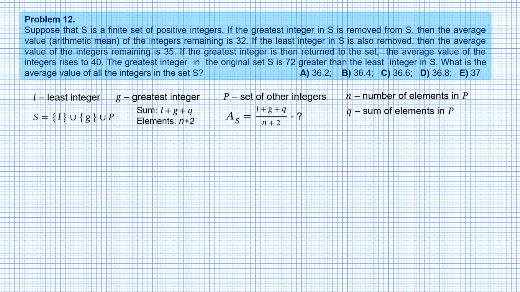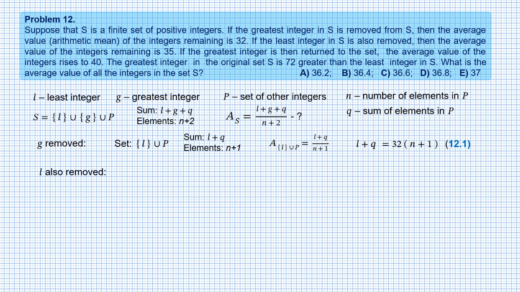Now let's follow the condition of the problem step by step. Element G is removed from S. The remaining set is set P with the addition of element L. This means that the sum of remaining elements is L plus Q, while the number of remaining elements is N plus 1. Therefore, the average value of elements is now L plus Q divided by N plus 1, and according to the conditions, this value is 32. This gives equation 12.1. L plus Q equals 32 times N plus 1.